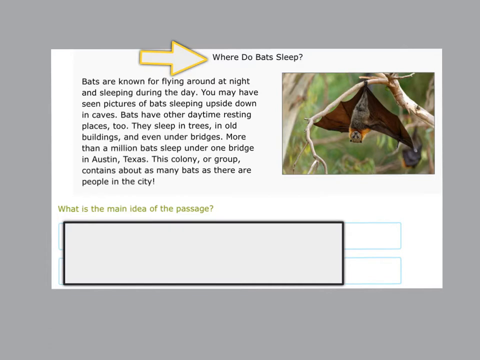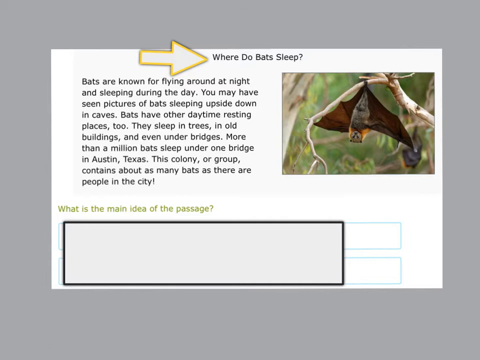Bats are known for flying around at night and sleeping during the day. You may have seen pictures of bats sleeping upside down in caves. Bats have other daytime resting places too. They sleep in trees, in old buildings, and even under bridges. More than 1 million bats sleep under one bridge in Austin, Texas. This colony, or group, contains about as many bats as there are people in the city.